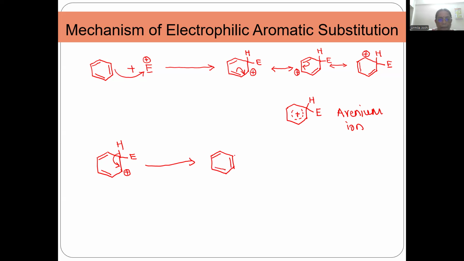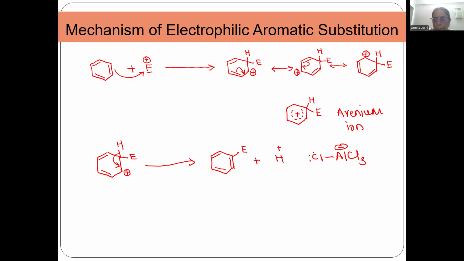Has it regained its aromaticity now? Yes. What happens to that H plus? This H plus, there is AlCl4 minus or FeCl4 minus in the reaction.